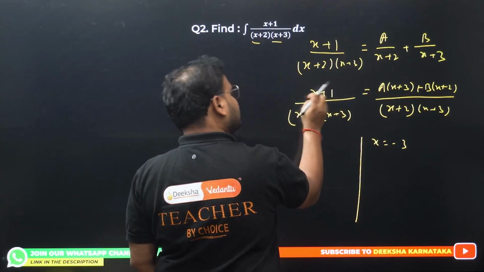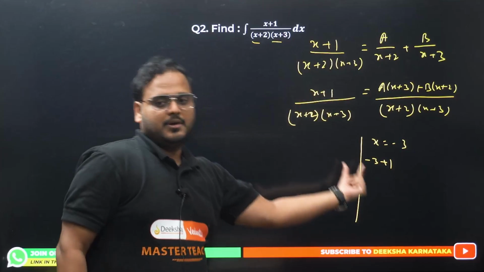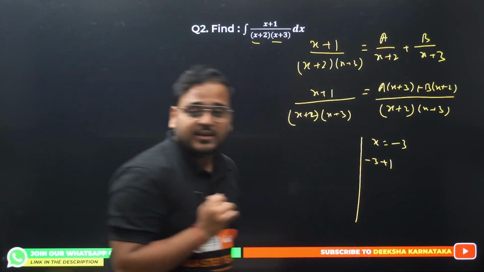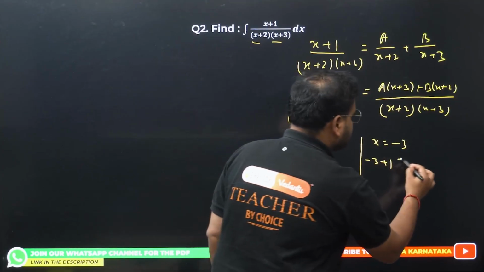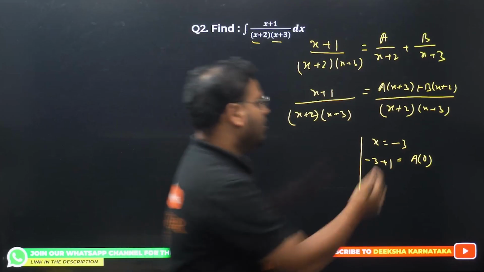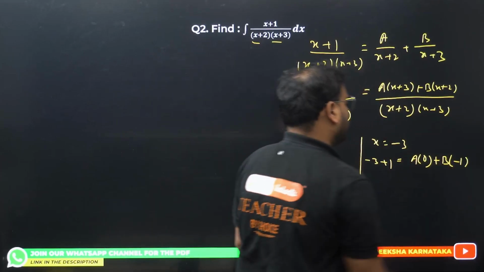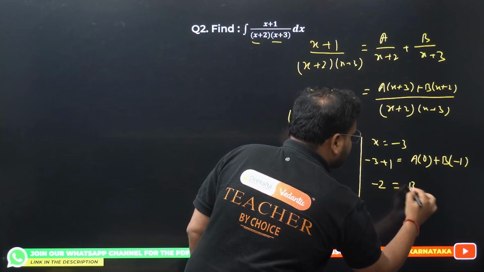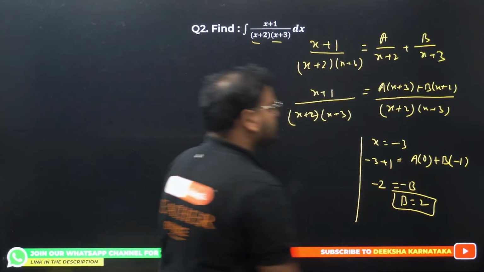LHS side will become minus 3 plus 1. From here, x value is minus 3, right? I'm putting x value as minus 3. So it will become minus 3 plus 1, LHS side. What about this? A times 0, because minus 3 plus 3 is 0. And b times minus 3 plus 2, which is minus 1. So we get minus 2 equals minus b. So I get b equals 2. Superb.